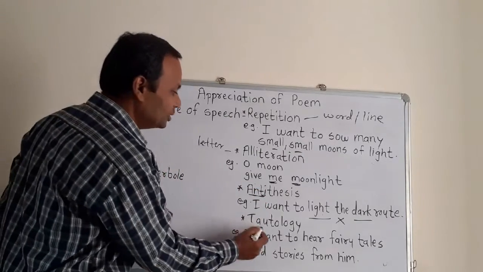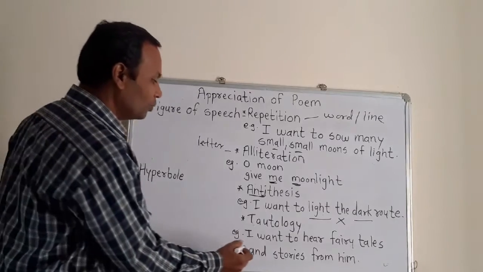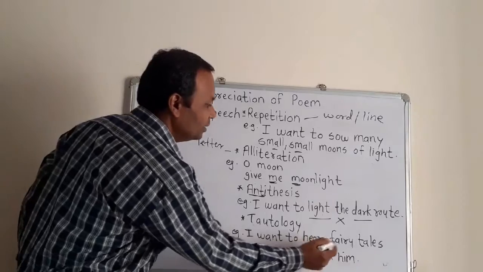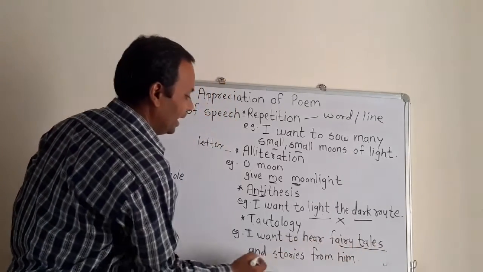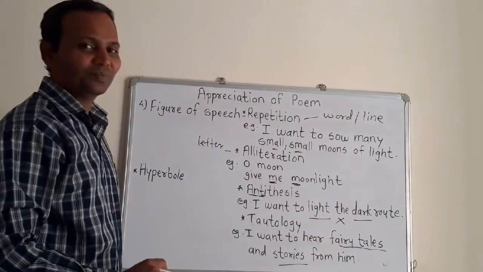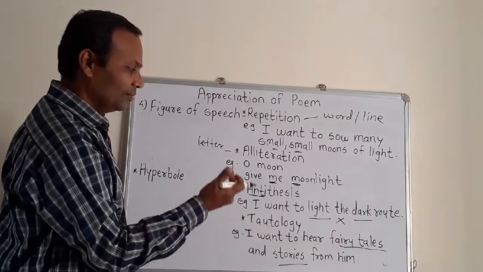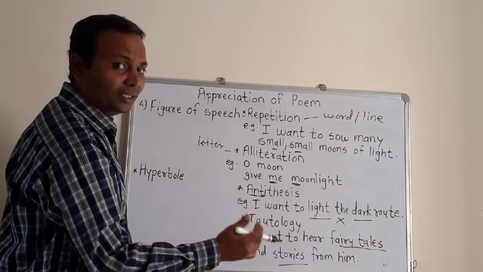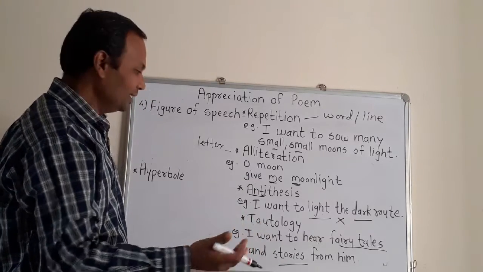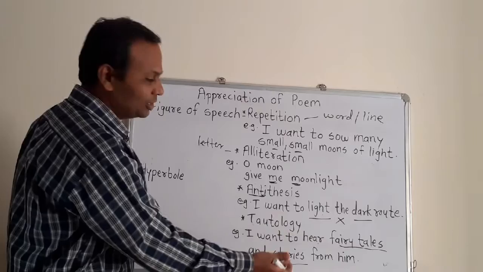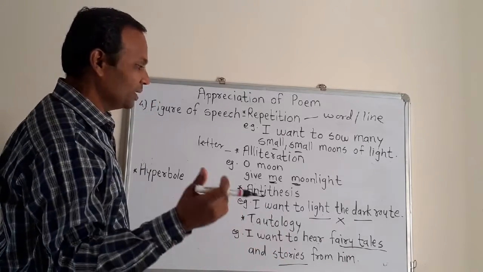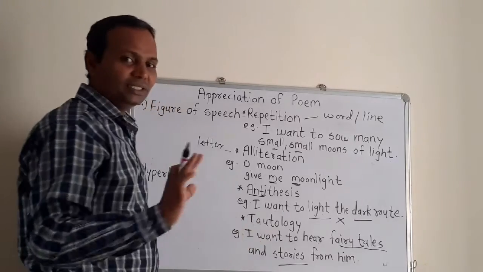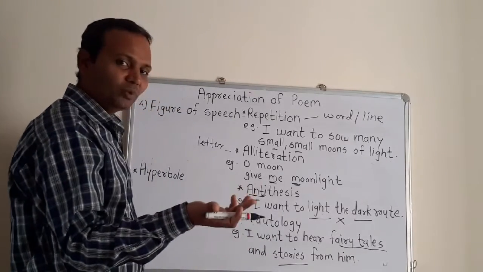The next is tautology. Tautology means, see, I want to hear fairy tales and stories from him. The words fairy tales and stories have the same meaning. So that is called tautology, meaning same meaning, and antithesis means opposite.